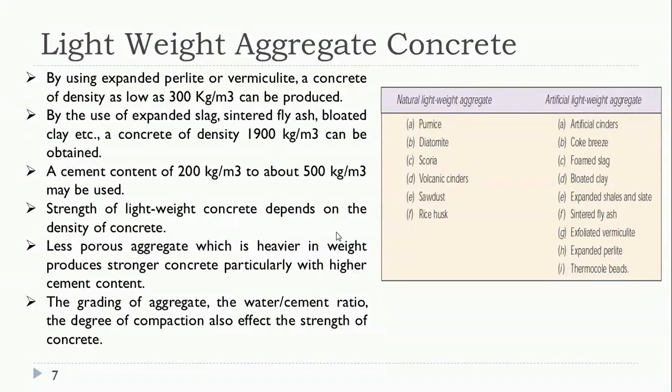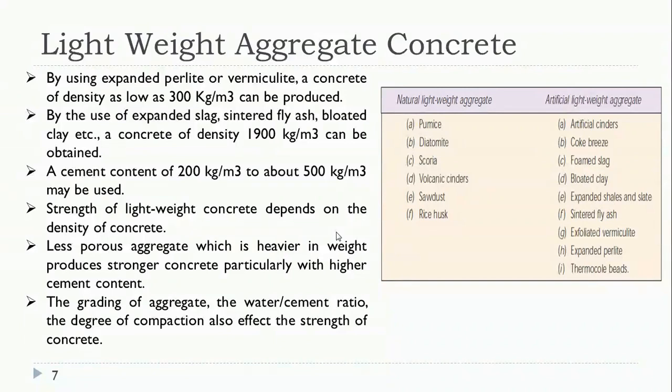So you can see there are certain lightweight aggregates, natural lightweight aggregates, and some artificial lightweight aggregates. Pumice, as already told, is of volcanic origin. You have studied it in geology too. Then we have scoria, which as already told is also volcanic, but it is weaker than pumice. Then sawdust, a waste product obtained from the timber industry. This sawdust can be used for lightweight aggregate concrete, especially in the manufacture of precast products. In order to achieve lightweight precast products, we can use sawdust.